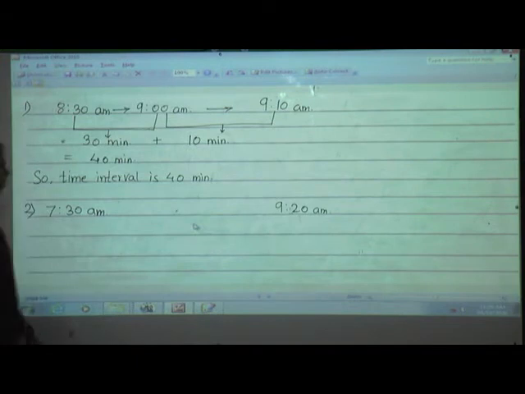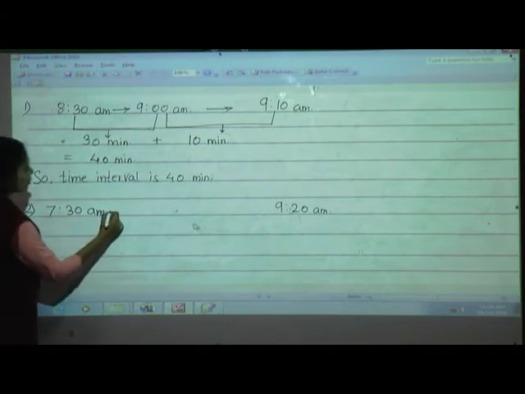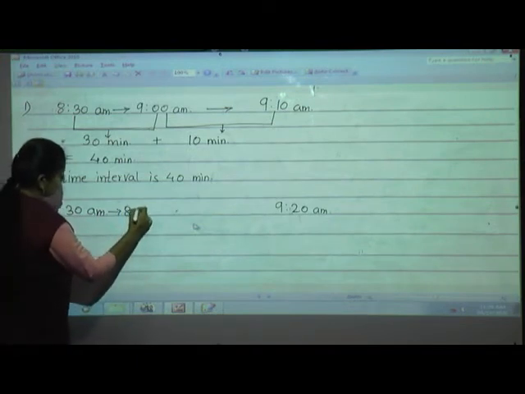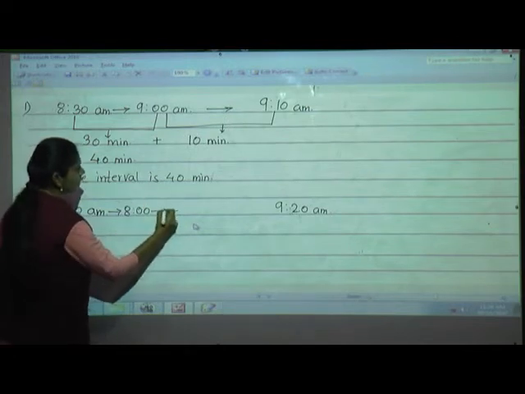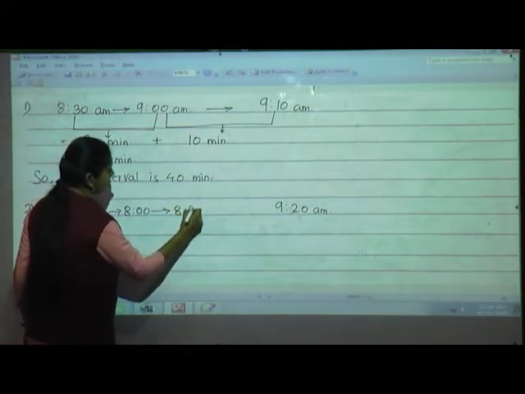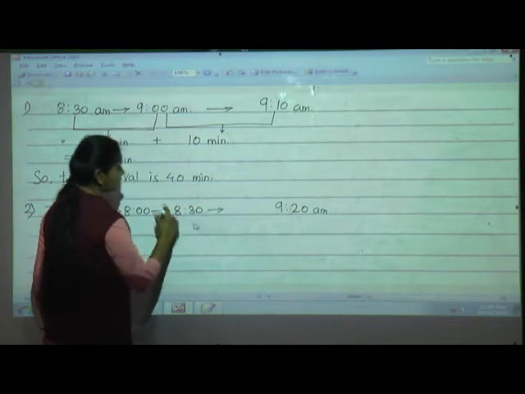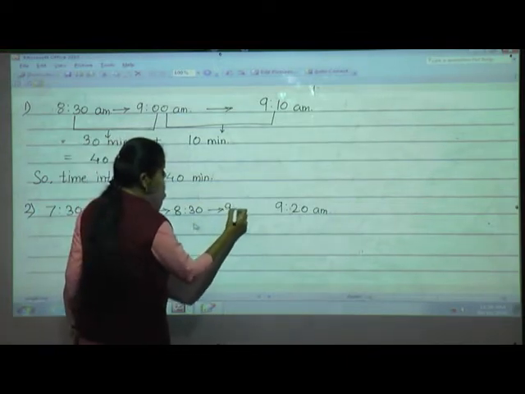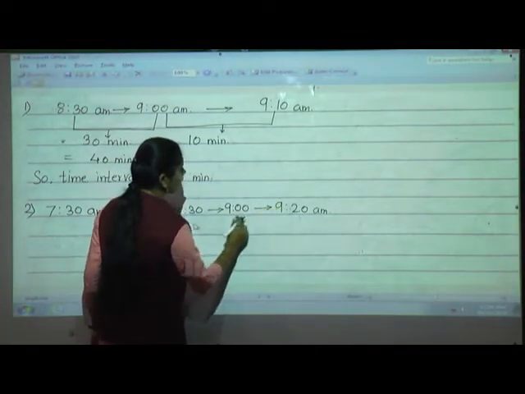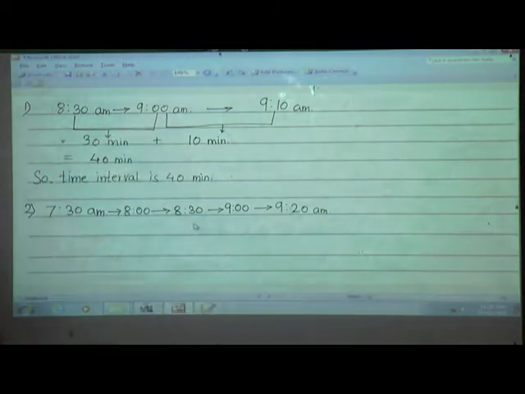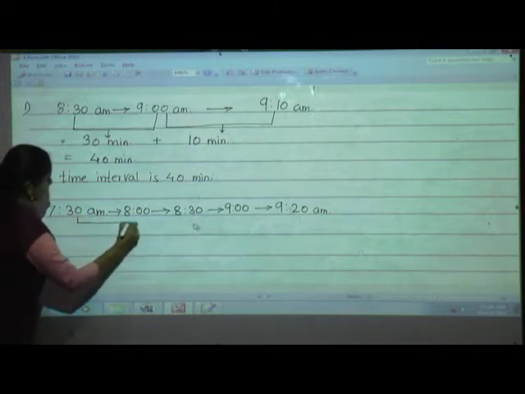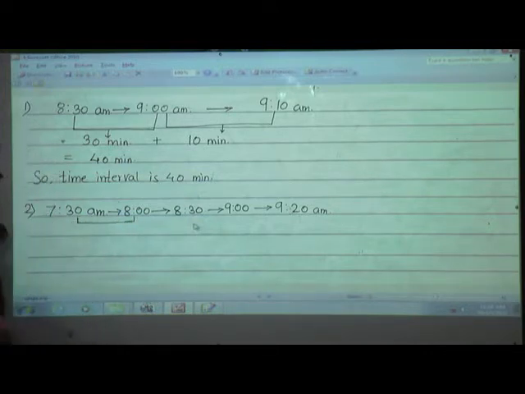So what we will do: 7:30 to 8 o'clock, then 8 to 8:30, then 8:30 to 9, and 9 to 9:20 a.m. Now you have to tell me, from 7:30 to 8 o'clock means how many minutes? 30 minutes, correct.